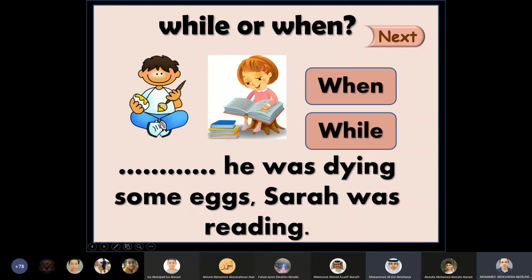Sarah was reading. Here you can see two subjects with two different situations. What do you think is the correct answer? When he was dyeing some eggs, or while he was dyeing some eggs? No, while, because we have got two different subjects, two different situations. The correct answer is while.